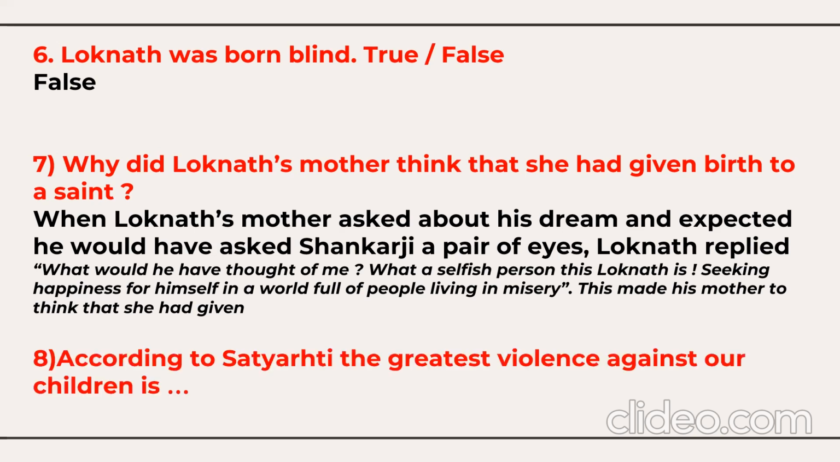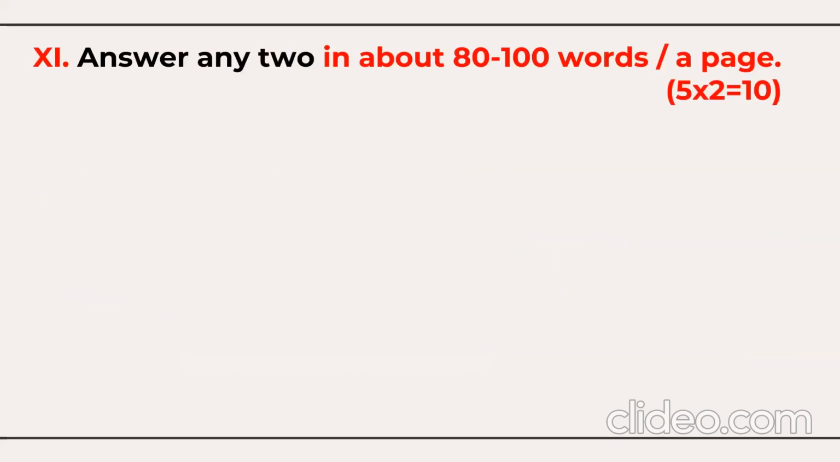According to Satyarthi, the greatest violence against our children is to deny the dreams of our children. What's the greatest violence against our children? If you deny the dreams of your children, that's the greatest violence. So out of 8 questions, you need to opt for 5 questions. Very nice choice you have here. Now the last segment of the question paper, where you need to opt for 2 questions of 5 marks. You need to opt here.